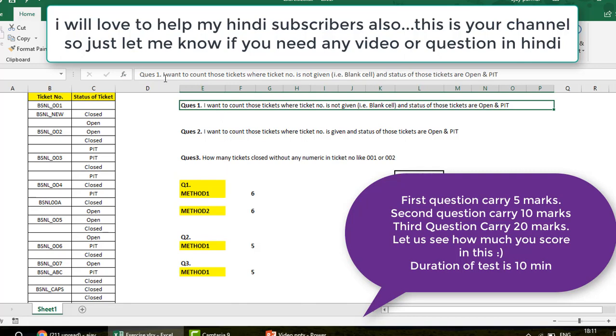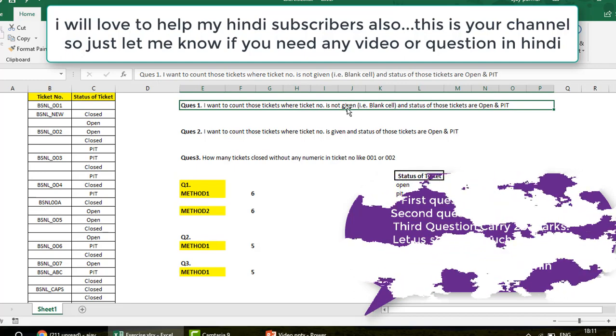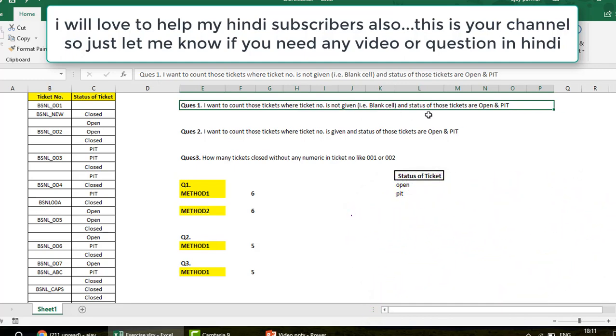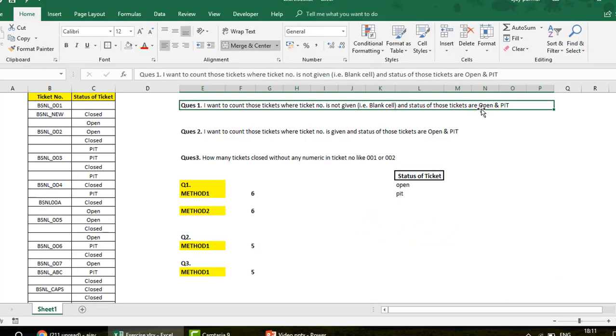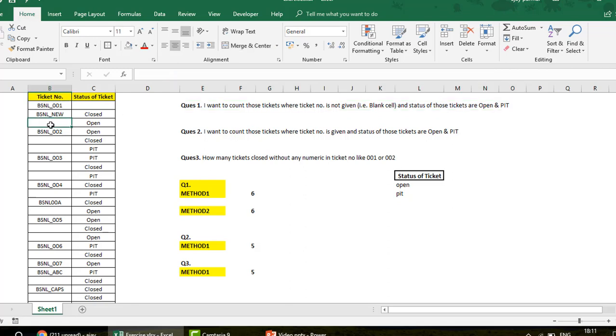Now the first question is: I want to count those tickets where the ticket number is not given, that is, a blank cell, and the status of those tickets is open and PIT. So he is looking for those ticket numbers where we don't have anything, I mean we have a blank ticket number, but their status has to be open and PIT. So this is open, this is PIT, so we want to count this one, and then we want to count this one as well. We don't want to count this one, guys, because this is closed.